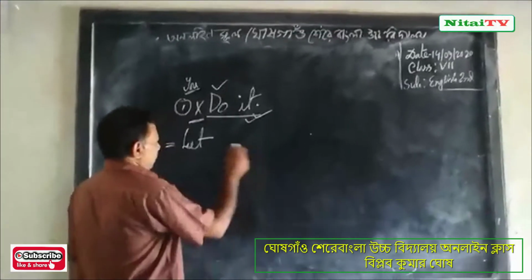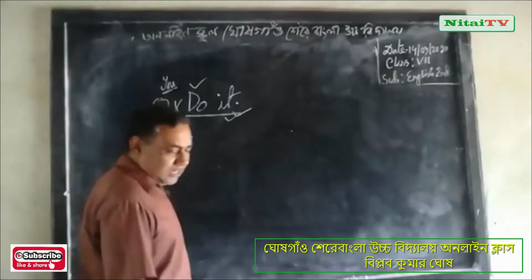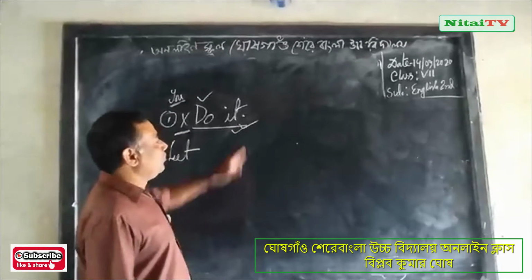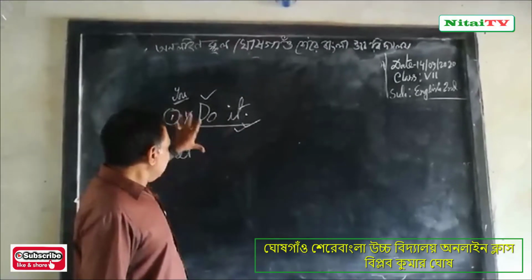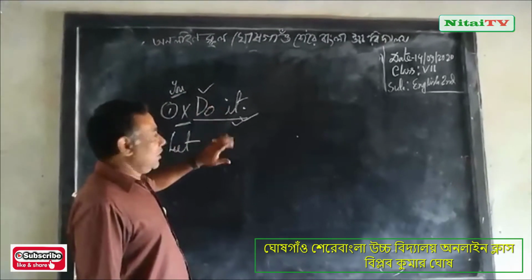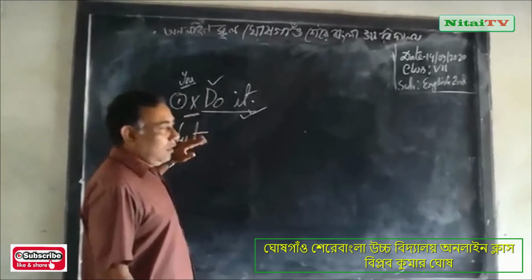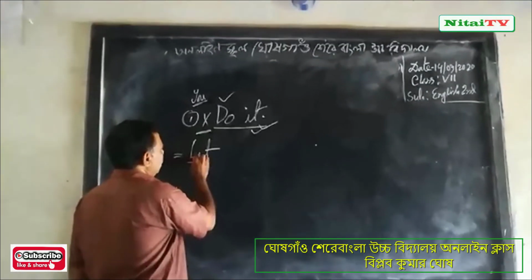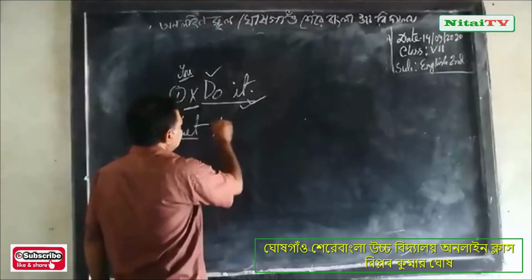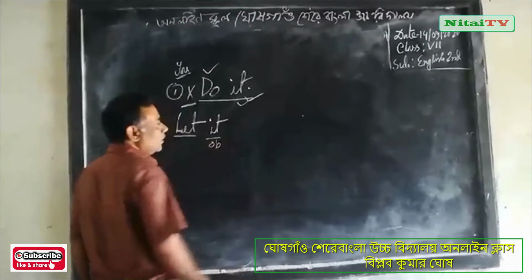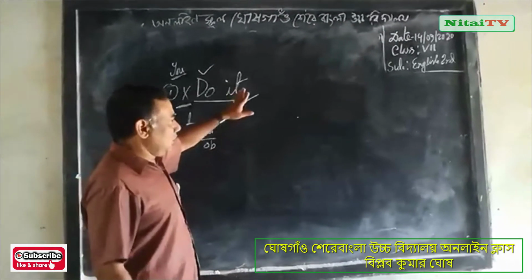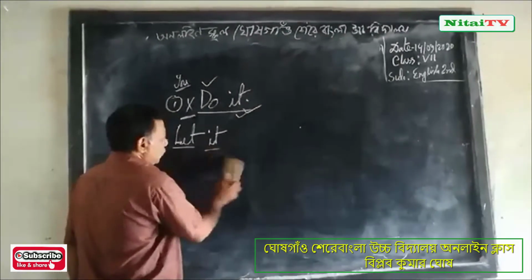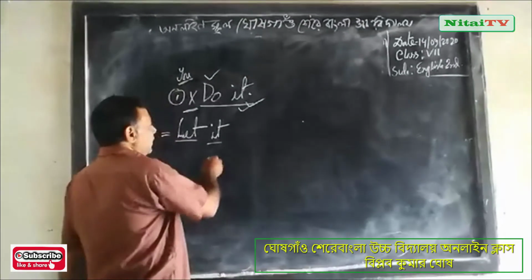In the assertive sentence, at first I write the object. When you change the imperative sentence, at first you will write let. So let it. This is the object. Here is its subject. So you will write it.